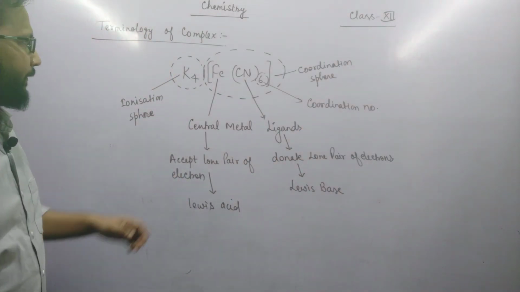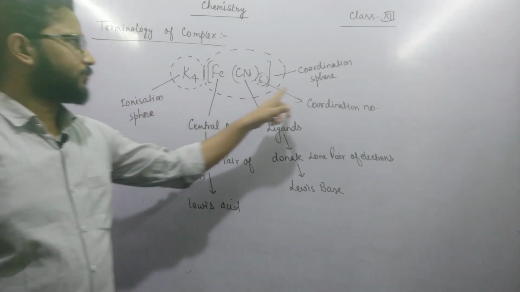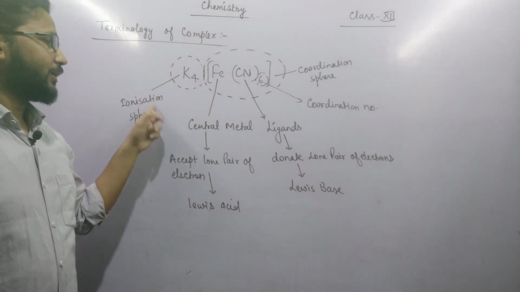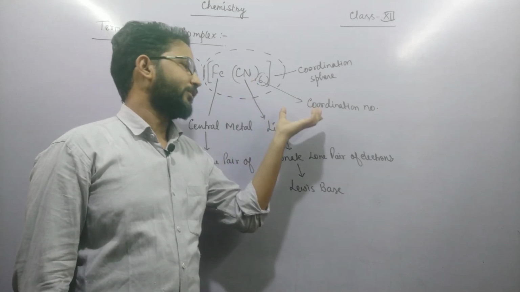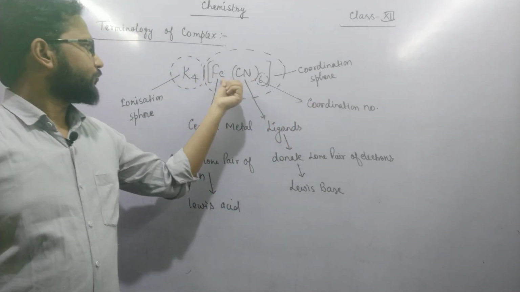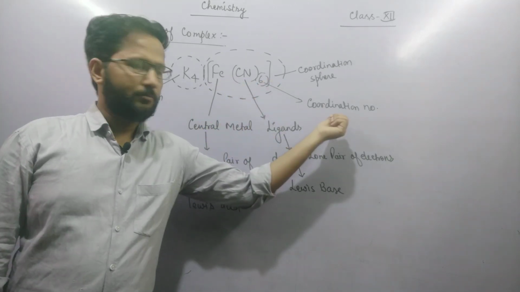I am repeating again. There are two spheres. First is ionization sphere, second is coordination sphere. Ionization sphere means the sphere which ionizes on dissolving in water, and coordination sphere means the sphere which does not ionize on dissolving in water. There are 3 terms: first is central metal, second is ligand, and third is coordination number.